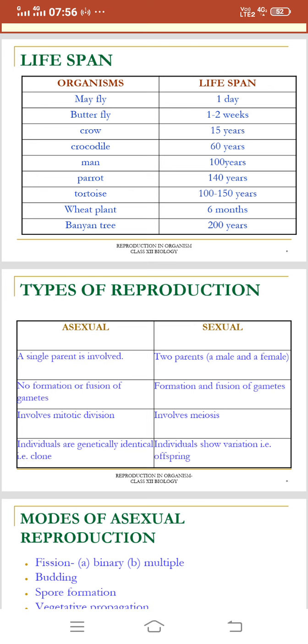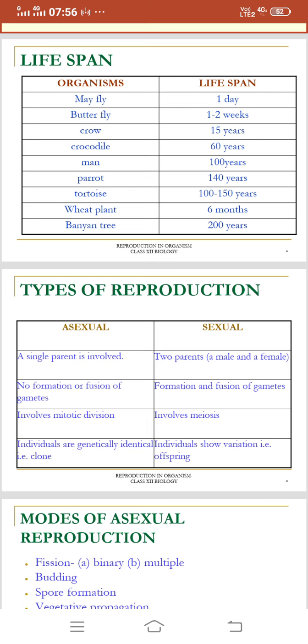In asexual reproduction, there is no formation or fusion of gametes. But in the case of sexual reproduction, there is formation and fusion of gametes.